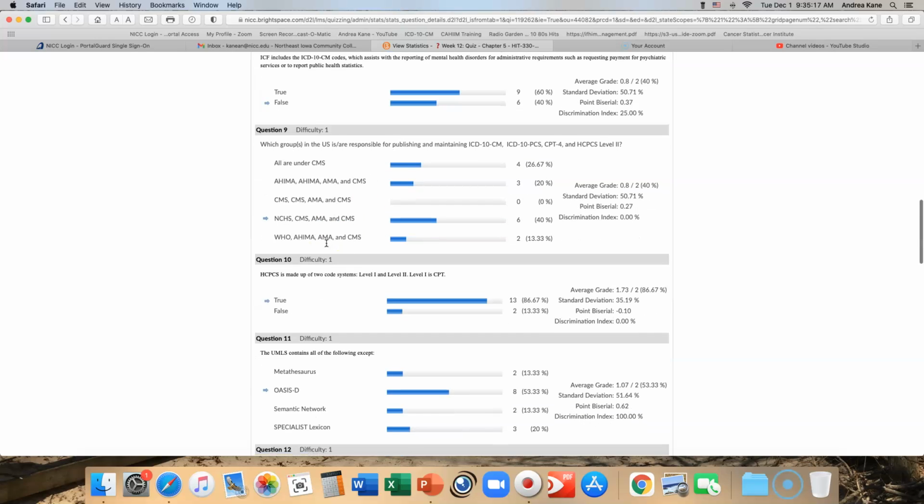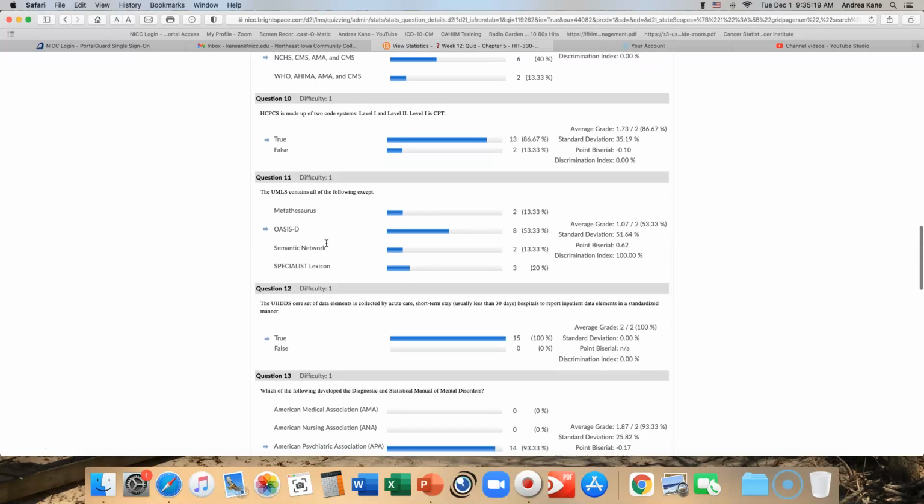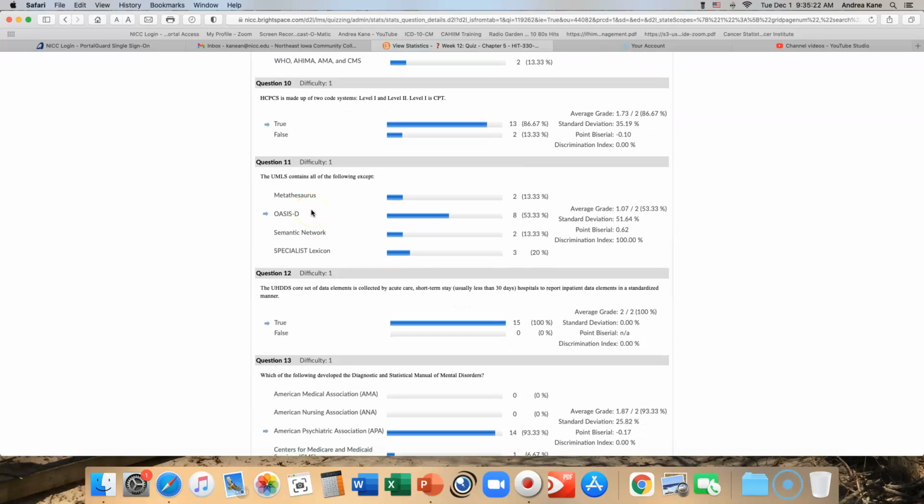All right, so the next one I noticed we struggled a bit with was number 11. And number 11 here was the UMLS. And there are 3 things that are in the UMLS: the metathesaurus, the semantic network, and the specialist lexicon. So you had to know that those three were in UMLS. If you knew that, then automatically you knew it could not be OASIS-D. And OASIS-D, remember, is a data set. If you look on page 145, OASIS-D is a data set. It doesn't have anything to do with UMLS.